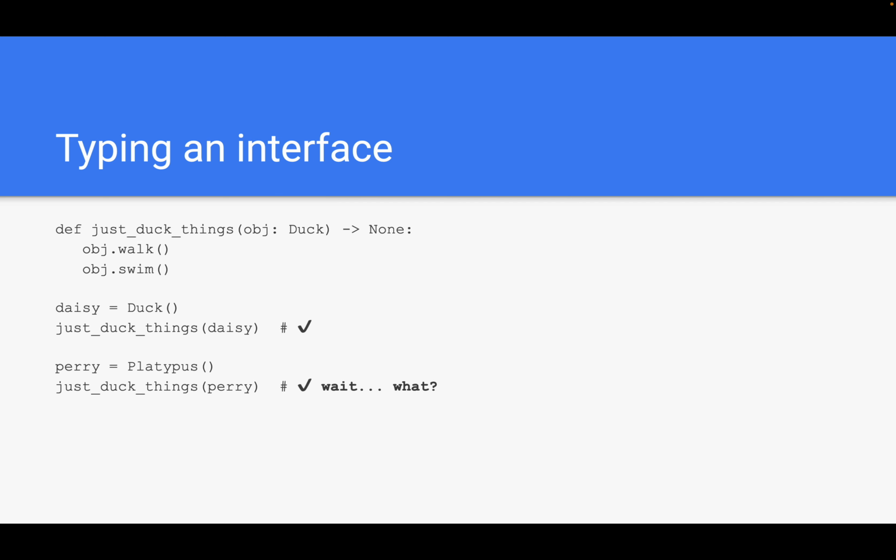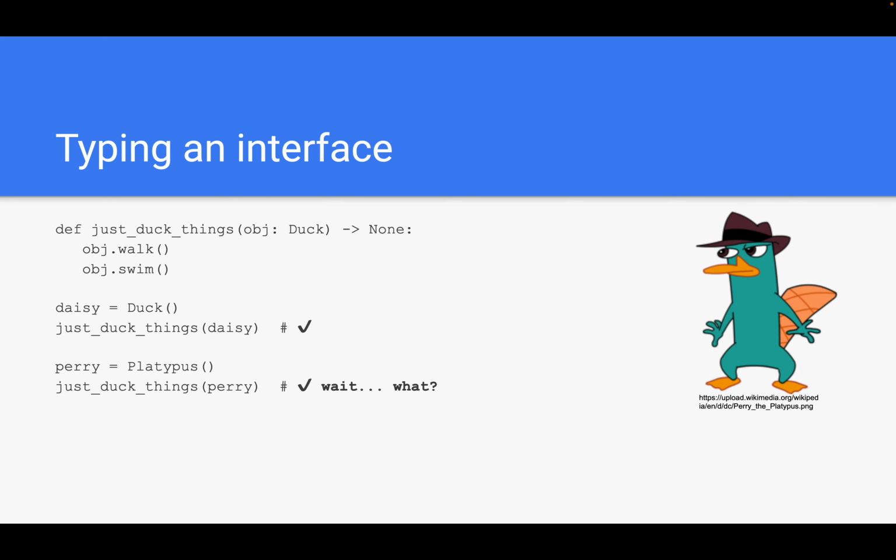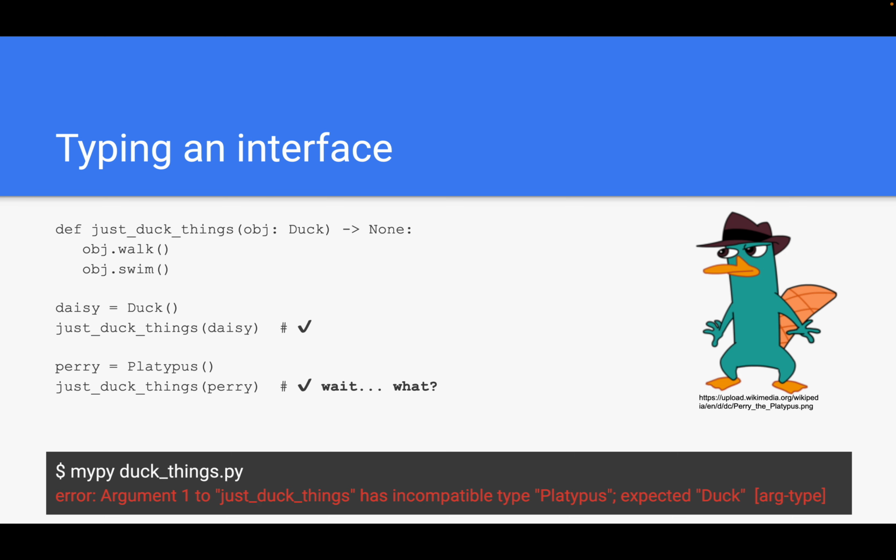But wait, we also have Perry here. He's not a duck, he's a platypus. We can still stuff Perry into just duck things and it will execute just fine. Because look at this guy. He's not a duck, but sure, he looks like he can walk and swim. He's even a bit similar to a duck optically, I think. But mypy will not be happy about this. Certainly, a platypus is not a duck, so we should not use this function with this object, even though this is totally valid Python and it will even execute just fine.